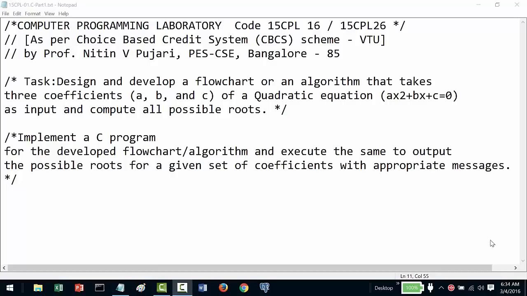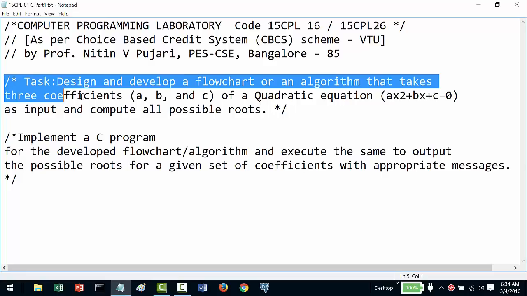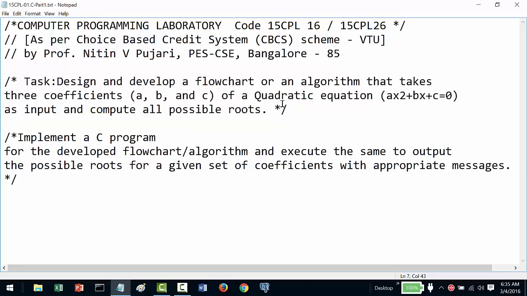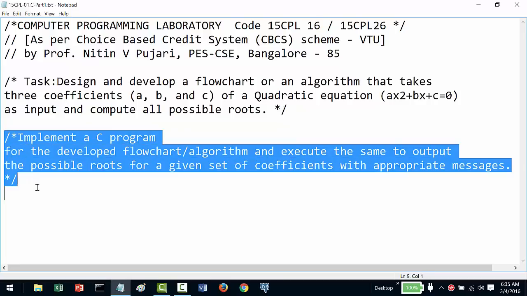Hello again. Hope you liked the first part of the video, which looked at the development of an algorithm for finding the roots of a quadratic equation along with bookkeeping. In the second part, we will look at how to implement a C program for this developed algorithm for the roots of a quadratic equation.